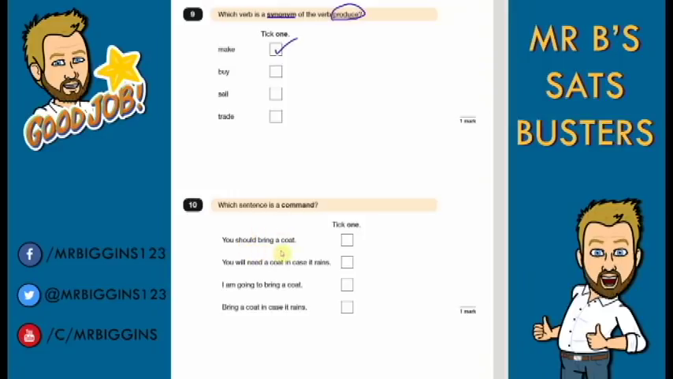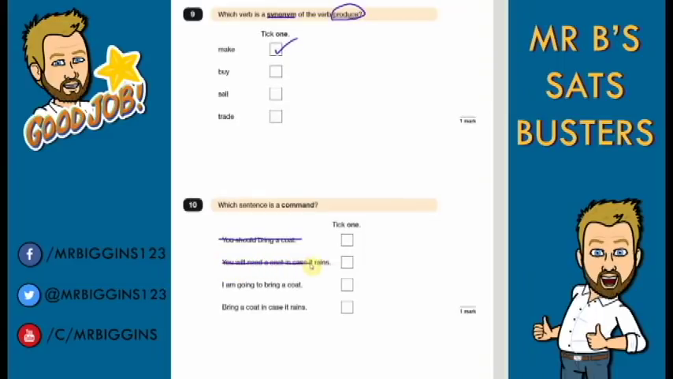Question 10. Which sentence is a command? You should bring a coat. You will need a coat in case it rains. I'm going to bring a coat. Bring a coat in case it rains. Okay. Now this one, our first one, you should bring a coat, is a suggestion. You're not telling someone to do something. You're not saying they have to.